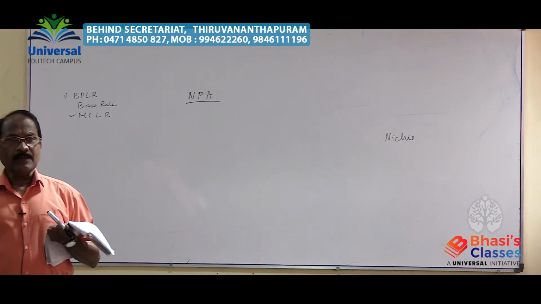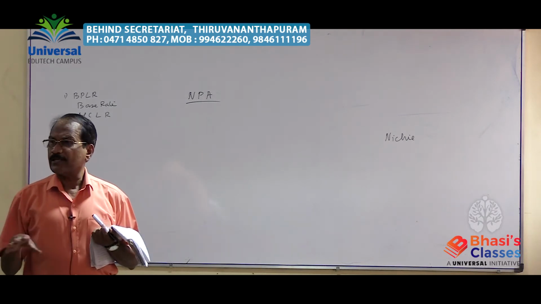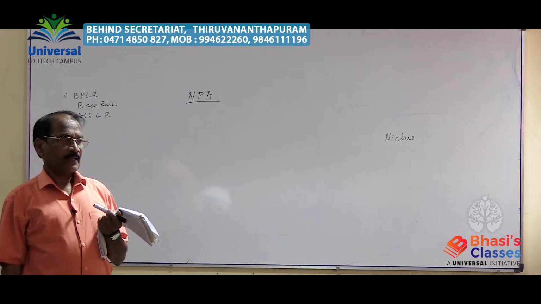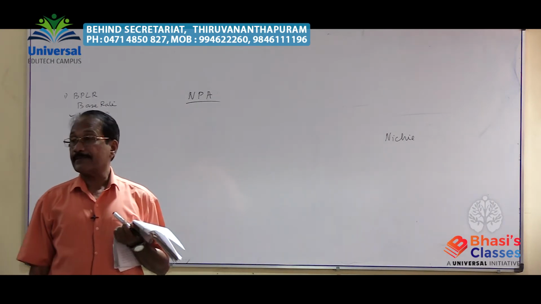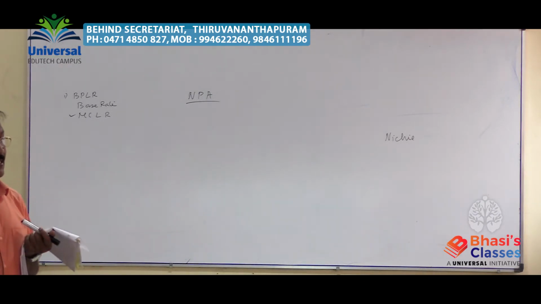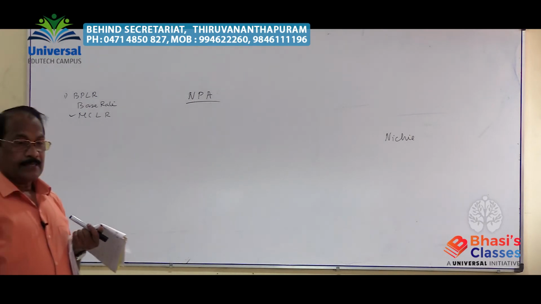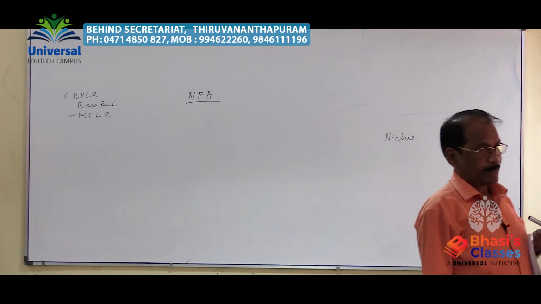The man is not coming. The bank is repeatedly sending reminder notices, but he is not coming. Then it is designated as a substandard asset. NPA is now designated as a substandard asset.